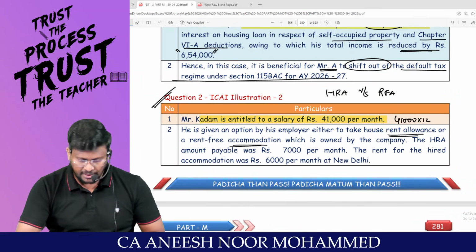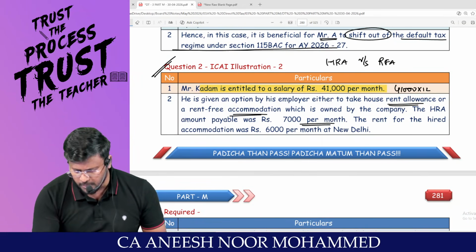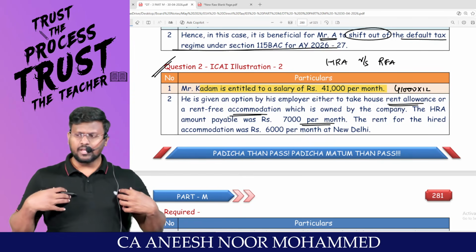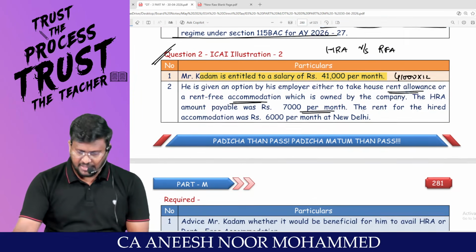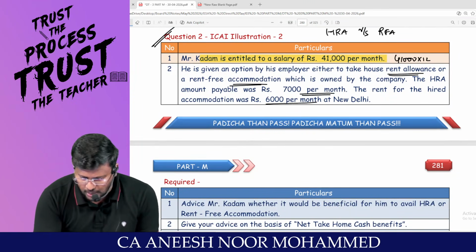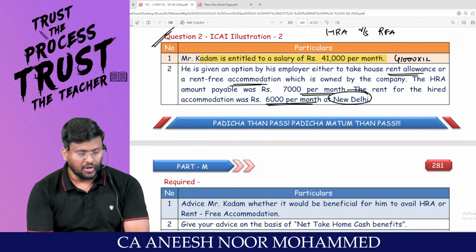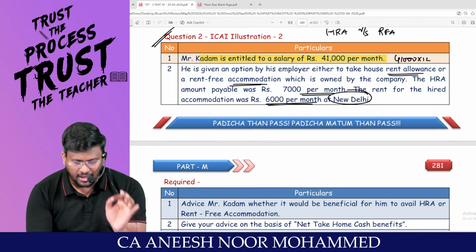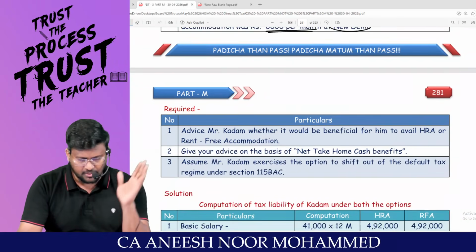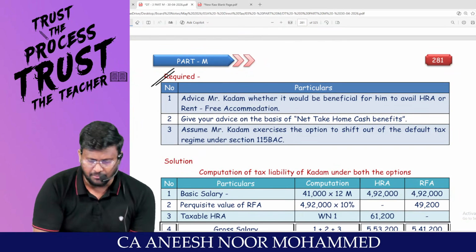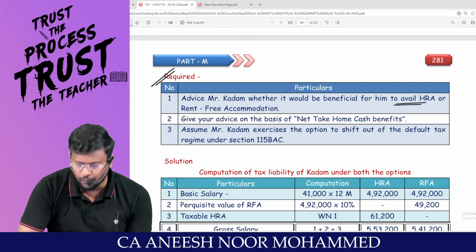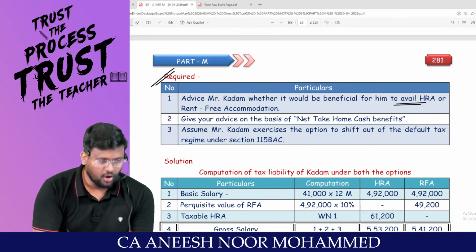What do you want? HRA amount payable was how much per month? As an employer, I will give you 7,000 per month as HRA. The rent for the hired accommodation was 6,000 per month at New Delhi. If you are going for rent, house rent allowance, sir, you are liable to pay 6,000 rupees. Advise Mr. Kadam whether it would be beneficial for him to avail HRA or RFA.